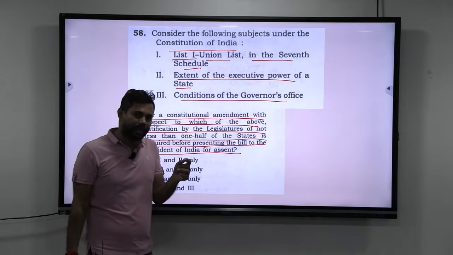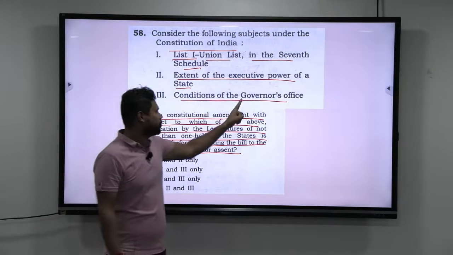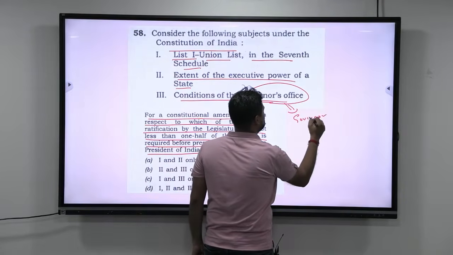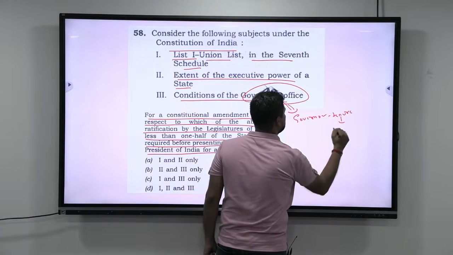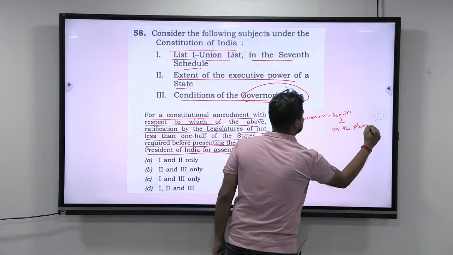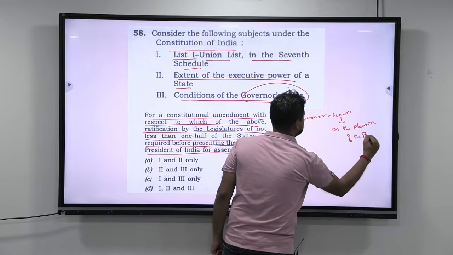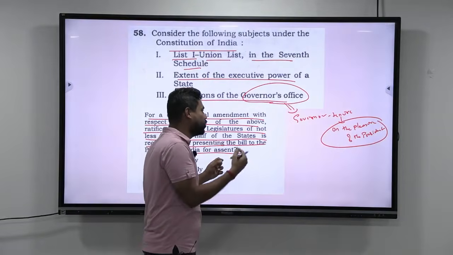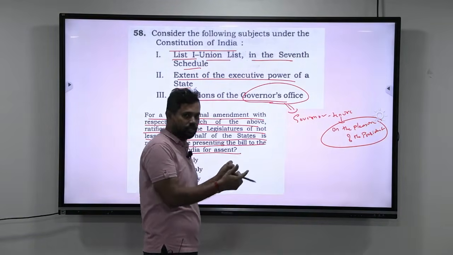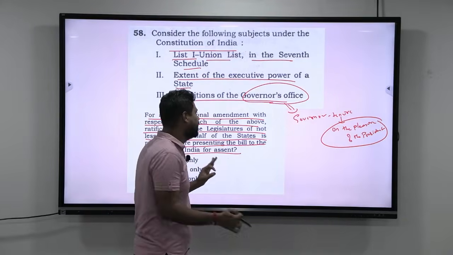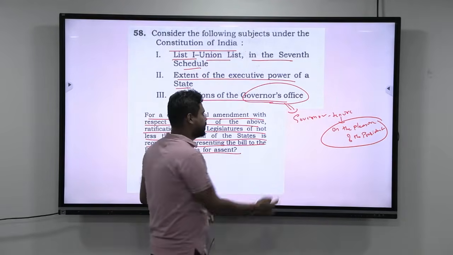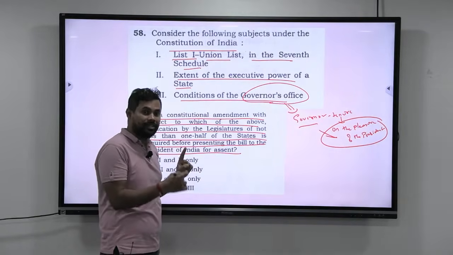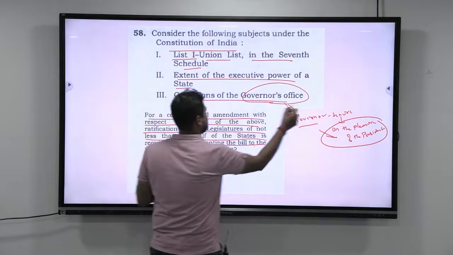Okay. One way to come to the answer is the conditions of the Governor's office. Look at this. The Governor's tenure depends on the pleasure of the President. Yes or no? It is the President who appoints a Governor, and it is up to the President to remove or transfer the Governor. There is no role of the state at all. If the tenure is on the pleasure of the President, why would any condition depend on an amendment that requires ratification from the states? So with that, you know that the third statement is wrong.